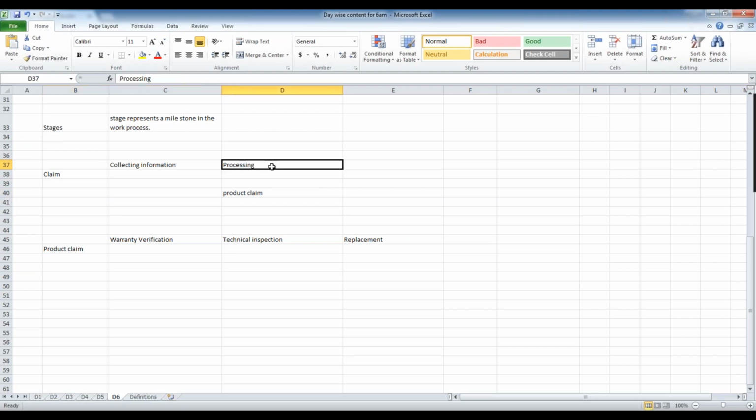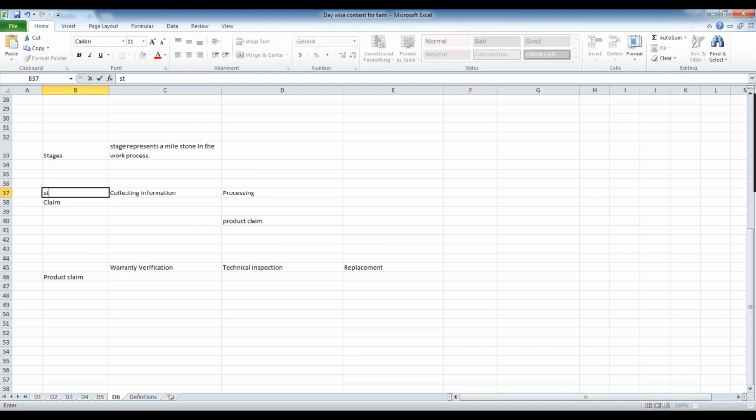Once we identify the stages, we give a generic name for each, and moreover, this is not a rule. A stage is not a rule; it just represents the phase, or actually the milestone of the case. Then where are we doing the actual actions? This is a generic name, just like normal text. When I say collecting information, I'm not mentioning what type of information I'm collecting. That is nothing but a step. So these are the stages.